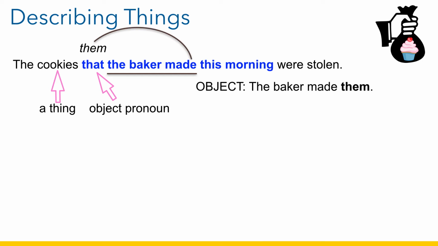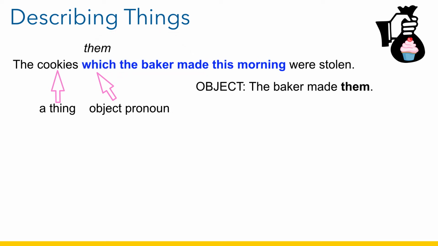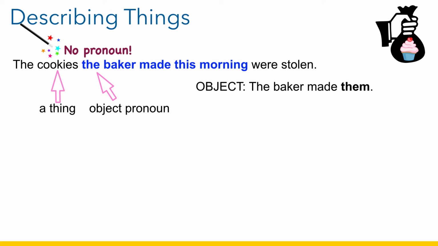So now I'd like to show you the two other ways we can write this sentence. I think you can guess one of them. Remember, when we're using adjective clauses to describe things, we can use that or which. The cookies which the baker made this morning were stolen. But since this is an adjective clause with an object pronoun, we can also perform the magic trick here and remove this pronoun from the sentence. The cookies the baker made this morning were stolen. And this is a great sentence.